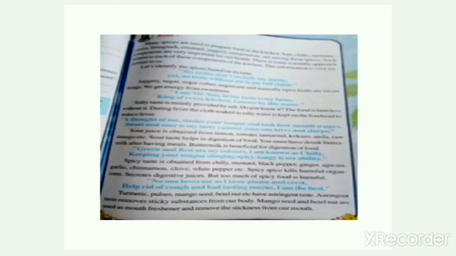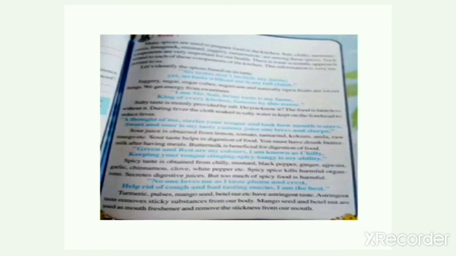Now the next one is no one loves me as I taste plume and crest, help rid of cough and bad tasting mucus, I am the best. Now children, this riddle shows that this is a spice which nobody loves the taste of, but it is very helpful in many ways to us.